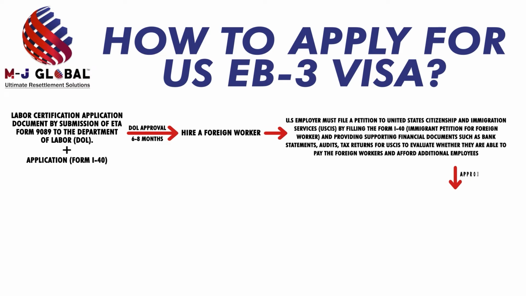It usually takes approximately 6 months to get it approved by USCIS. Now, USCIS evaluates the petition and decides whether to approve it.